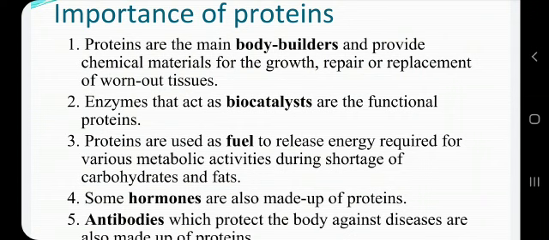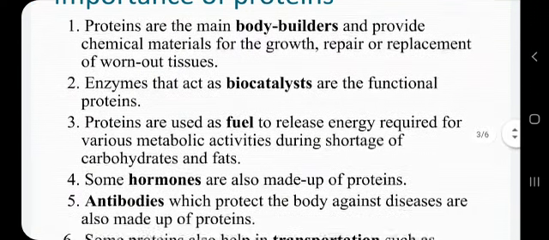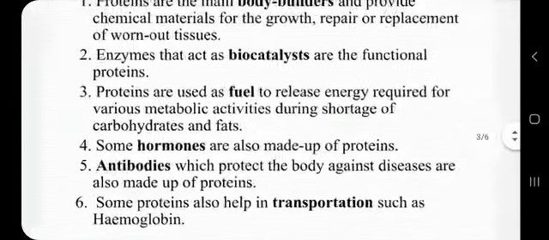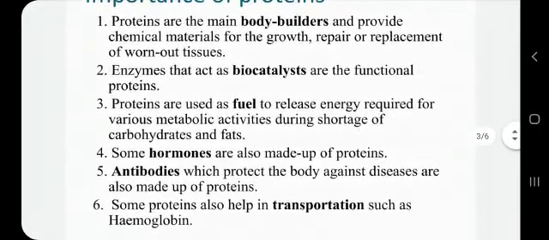Some hormones which are required for the major functions of the body are also made up of proteins. Then antibodies which protect the body against diseases are also made up of proteins. And some proteins like hemoglobin also help in transportation. Like hemoglobin, it combines with oxygen and takes it from the lungs to the tissues. So in this way, you can see that these proteins are very important for our body.